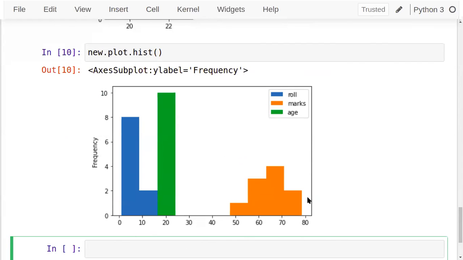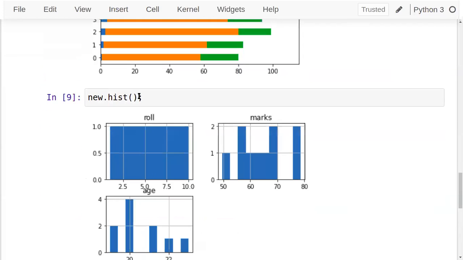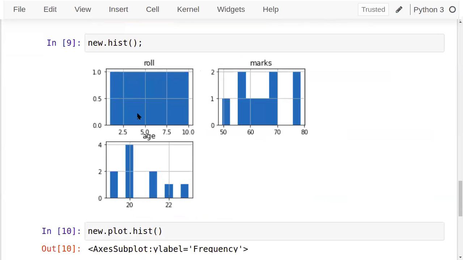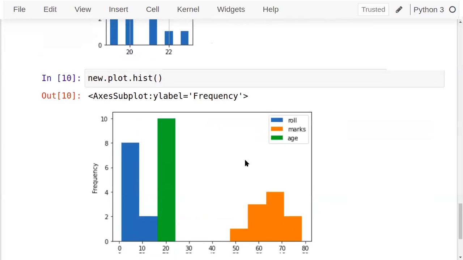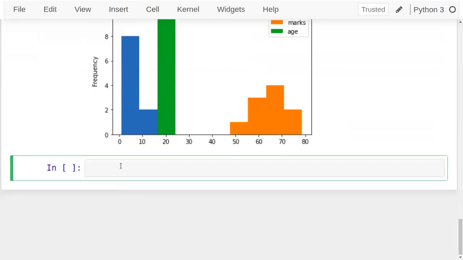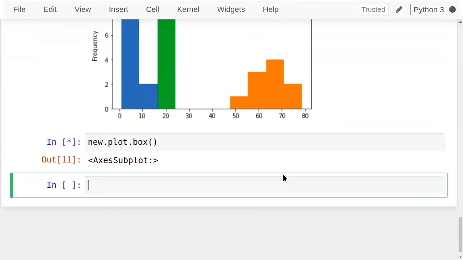This is how combinations of all. So if you want to separately create these plots for histogram, I can use the hist function directly on the data frame. And if I want to plot all the histograms at a time, I can use this function. So as per your requirement, you can choose this particular plot here. Fine. Let's go with the next plot, that is a box plot. So let's see, new dot plot dot box.